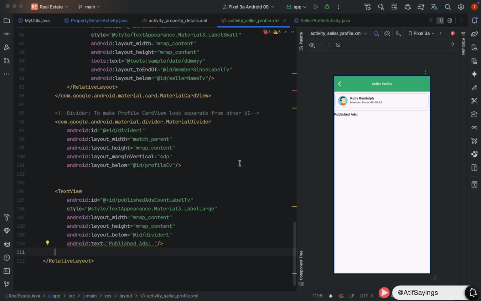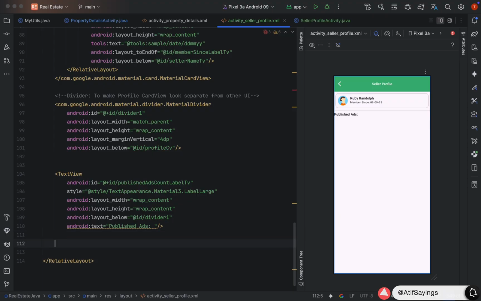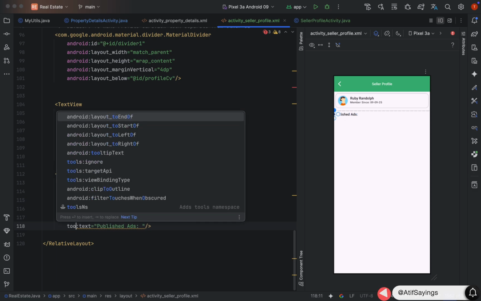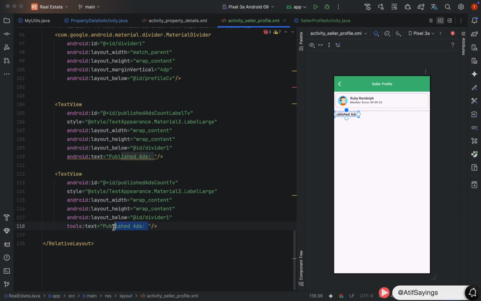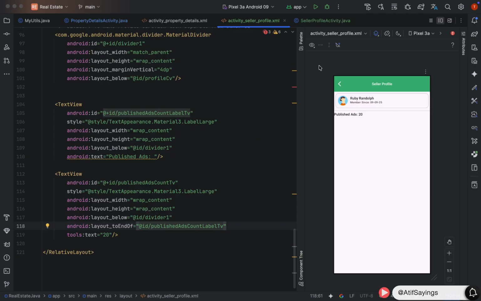Now we need to create another text view to show the number of published ads. For that, we will copy this text view and paste it right after it. After pasting it, make sure to change the ID of this text view. That will be published ads count TV. And instead of static text, we will show a temporary text that will only show in layout preview using the property tools text instead of Android text. Okay, now we will place that text view at the end of the published ads count label TV using the property layout to end of. That's it for this text view.